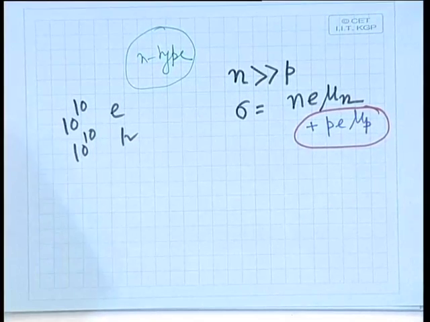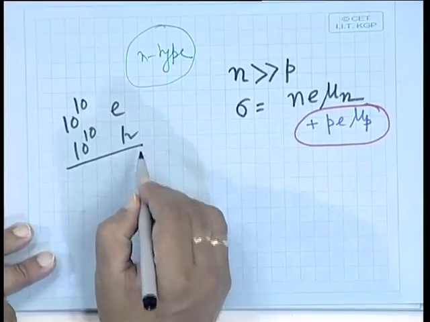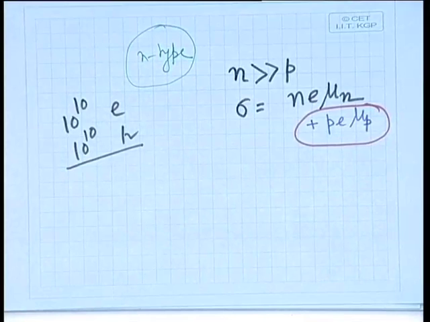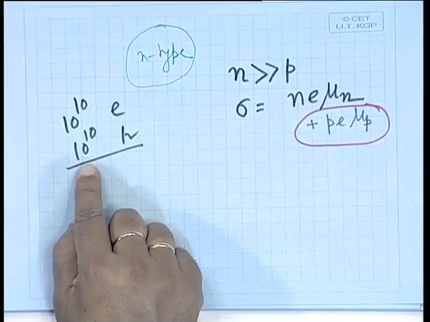So, as soon as you start doping, what will happen? The holes will be compensated. Remember the term compensation. The holes will be compensated. That means, when there will be 10 to the power 8 electrons, those 10 to the power 8 electrons will recombine with 10 to the power 8 holes.